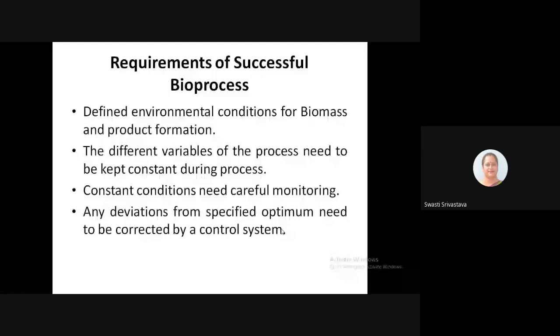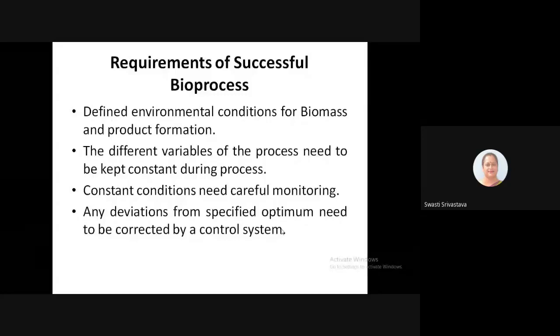So if it drops below 30 degrees or rises above 35 degrees, then naturally the product concentration would change, or the quality of the product may even change. So I have to carefully monitor that whatever conditions I have set for a particular process, those conditions are maintained.